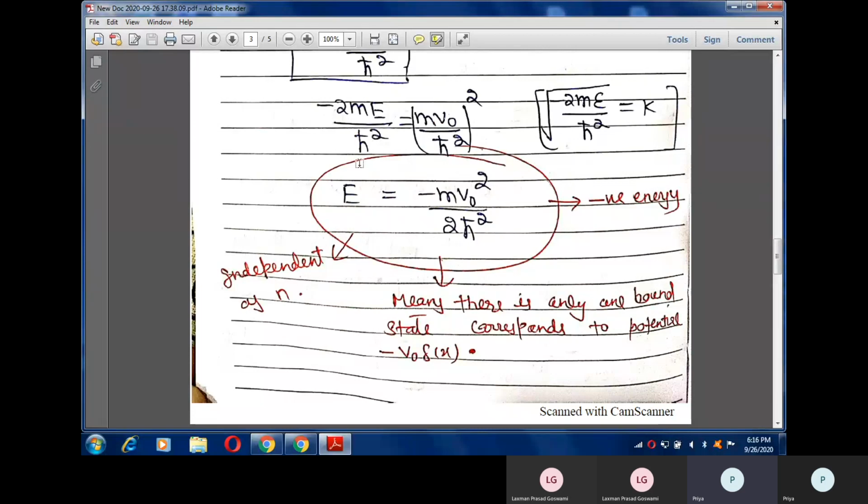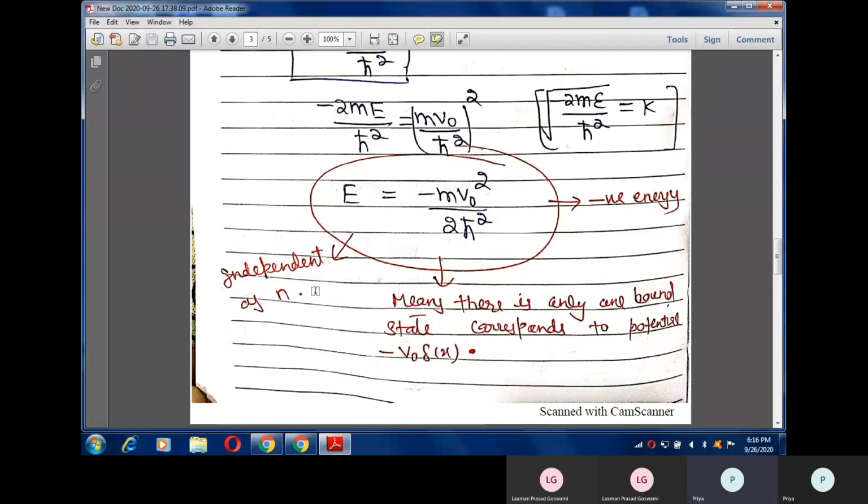This energy is different, because we can see here that this energy is negative. The first point you should note is that the energy is negative, and this energy is also independent of n. Usually, when you solve a potential, for example a simple harmonic oscillator, you always get energy in terms of n. What does this n signify? Here n means you can place the value of n equals 0, 1, 2, 3 and so on, and you get infinite energy levels depending on n.